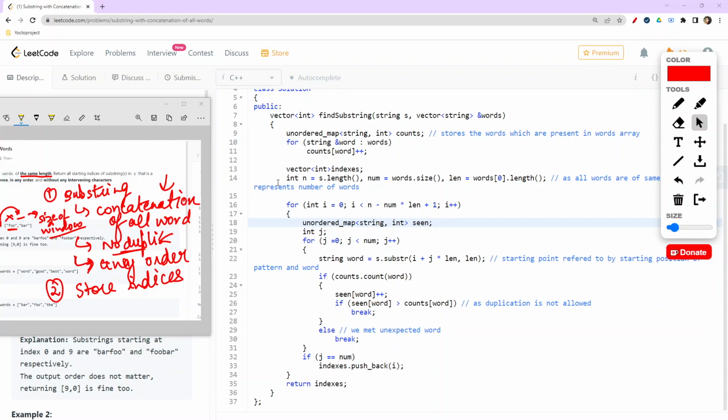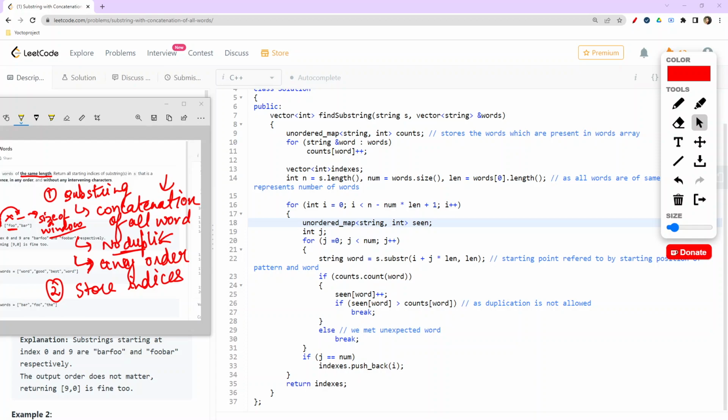And then we'll again run this loop for the next character, and this whole process will move forward, and we will be able to count all the occurrences of the concatenated words which are there in our words vector of strings. So at the end we will directly return these indices, and this is how we are required to solve this question. Now comes the part: what are the time complexity and space complexity.